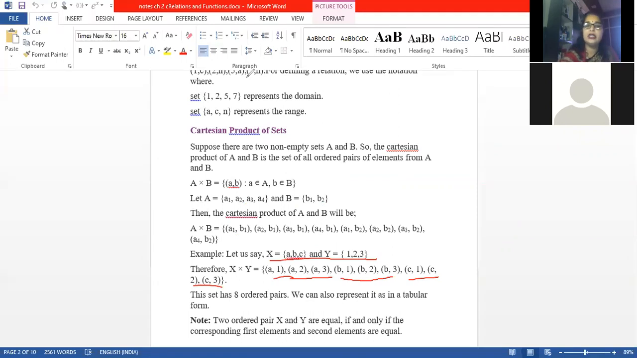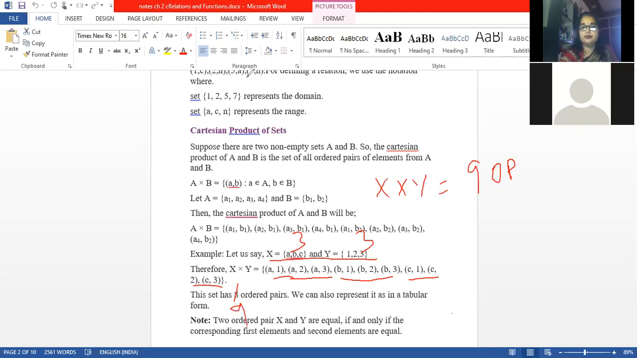Again, just see, X is having 3 elements, Y is again having 3 elements. So X into Y will have how many ordered pairs? 9 ordered pairs. Here we used to say A, B, C are elements. Instead of elements, we say 9 OP. OP is what? Ordered pairs. Is it clear? So again here it was written wrong, it is 9 ordered pairs. We can also represent it in tabular form.